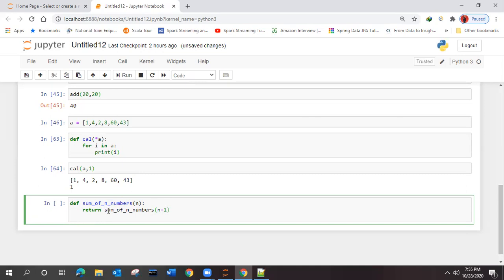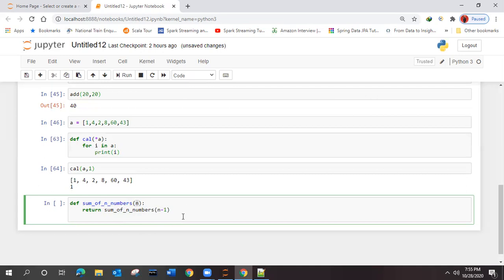Because the same function is there and it is getting called, returning the same function. If it is 5, it will be 4 here. If it is 4, n minus 1 is 3, it will come over here with 3, then it will become 2, 2 will come over here, it will become 1.